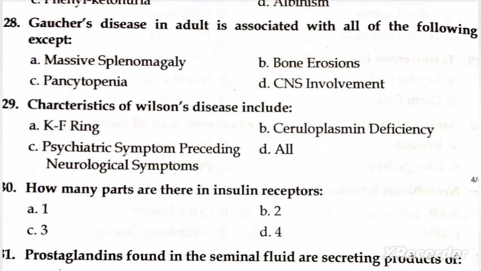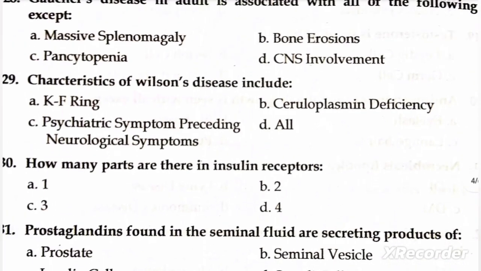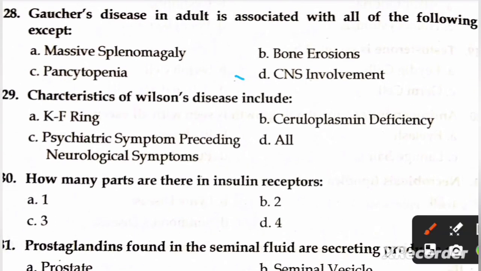Next question is, Gaucher's disease in adult is associated with all of the following except A, massive splenomegaly, B, bone erosions, C, pancytopenia, and D, CNS involvement. Right option is D, CNS involvement. Next question is, characteristics of Wilson's disease include A, KF ring, B, ceruloplasmin deficiency, C, psychiatric symptom preceding neurological symptom, and D, all. Right option is D, all.